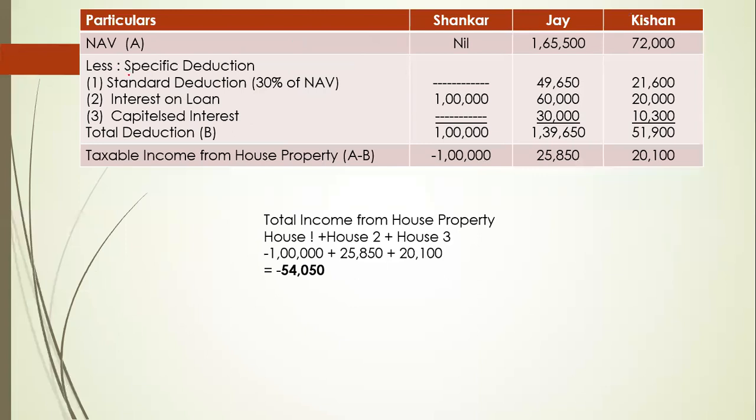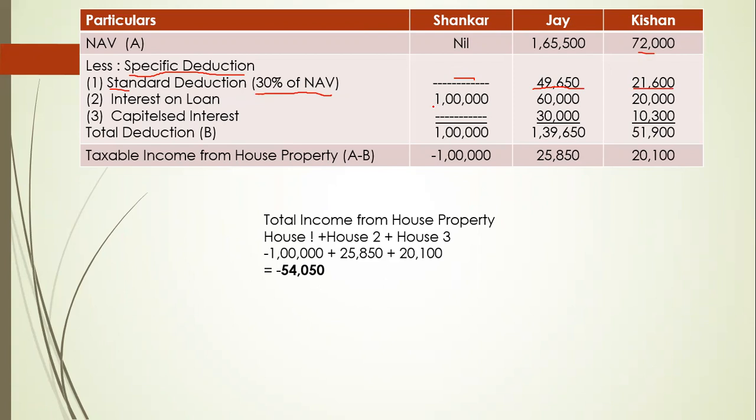There are 3 specific deductions in income from house property. Number 1, standard deduction. Standard deduction is 30% of NAV. It is a fixed percentage. Any percentage of 0 or nil will be nil. 30% of 1,65,500 is 49,650. 30% of 72,000 is 21,600 rupees.